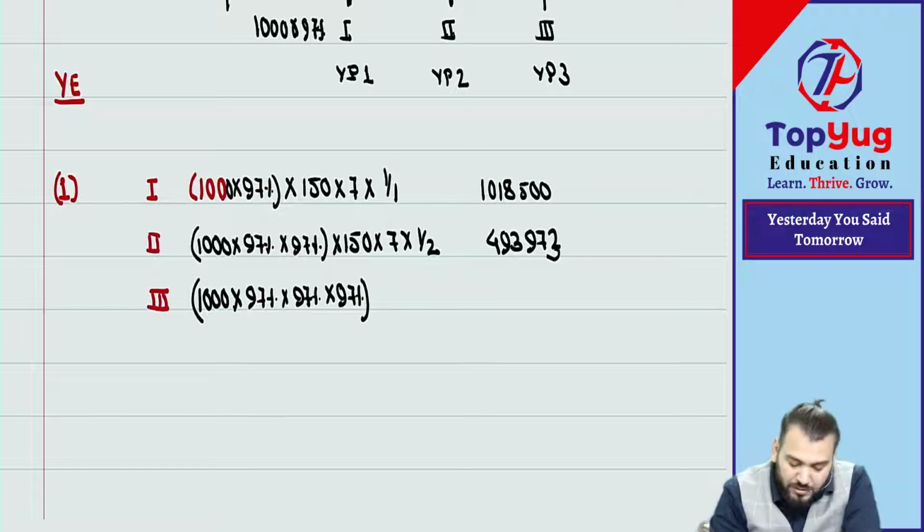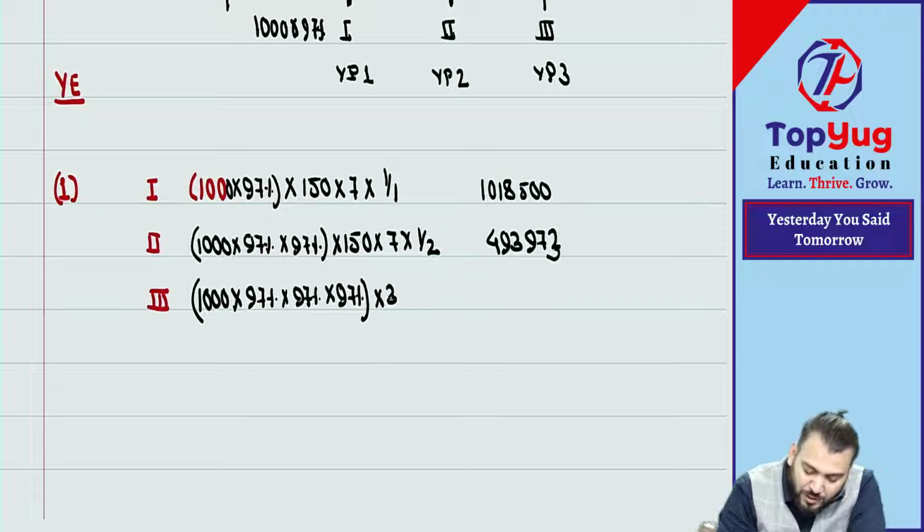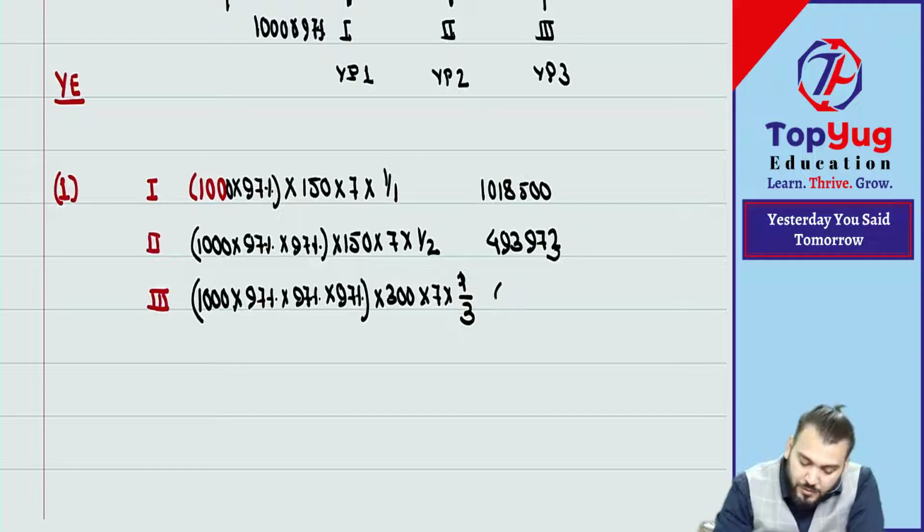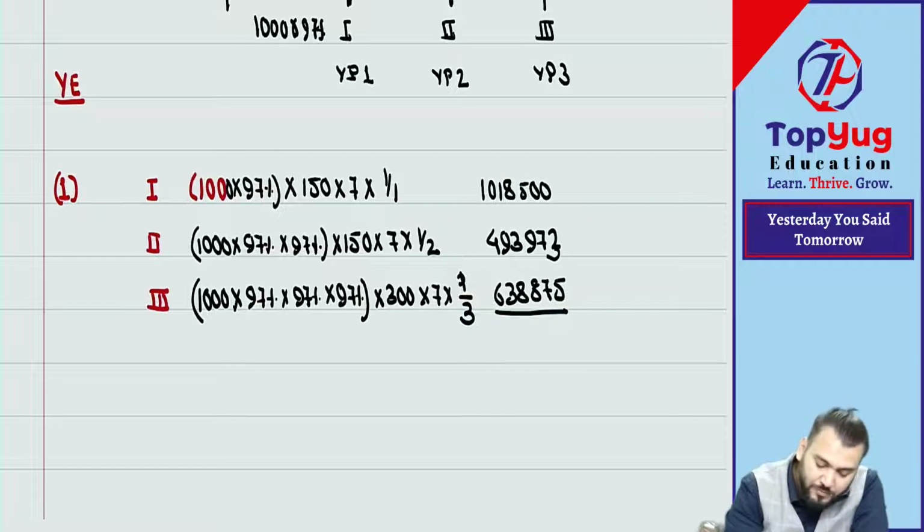Tell me, how much is this coming? Into how many options per employee? Into what? 7. Into what? 1 by 3. How much is coming? 6,38,871. What is the total expense?